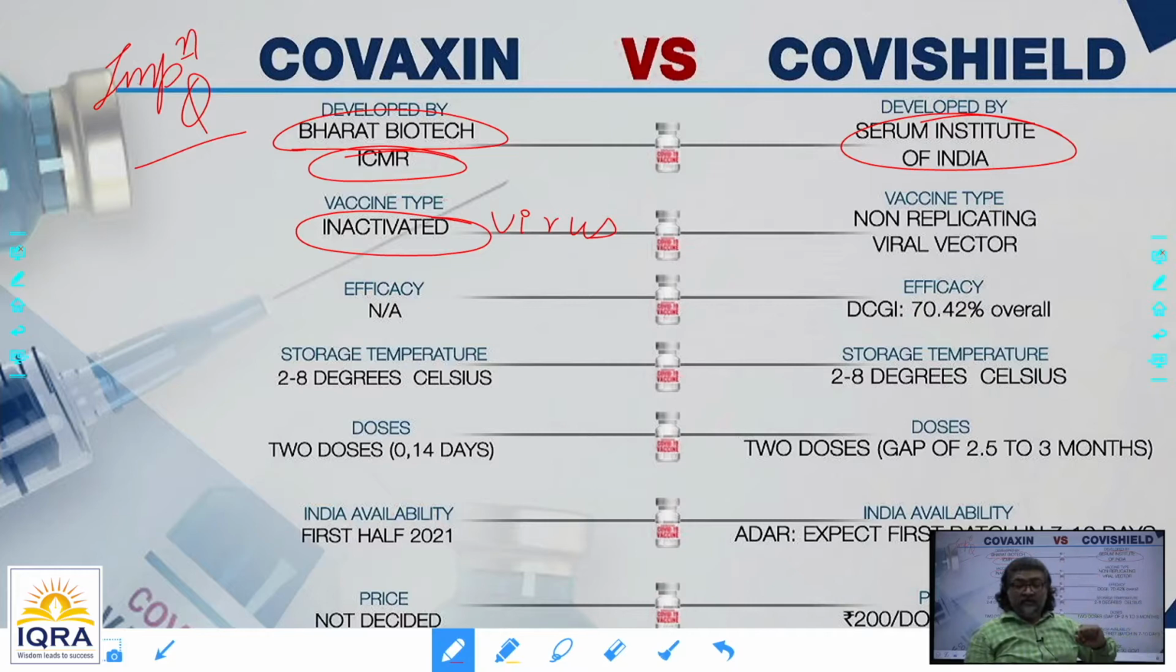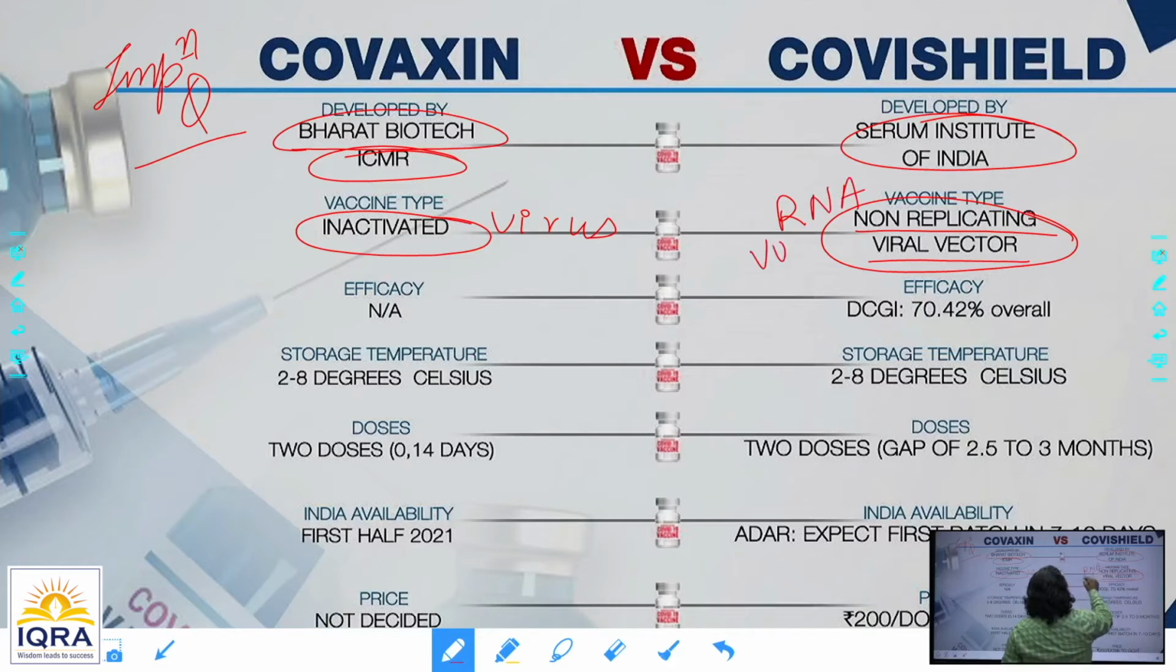Whereas the Serum Institute of India, Pune, right, developed it with the help of Oxford AstraZeneca, an Oxford-based vaccine. So here it is a viral vector, a kind of nucleic acid vaccine, right? What is called a non-replicating viral vector. The virus used is non-replicating, which cannot replicate inside the human body, and it carries the RNA of the virus. You can say it's just like an RNA vaccine.